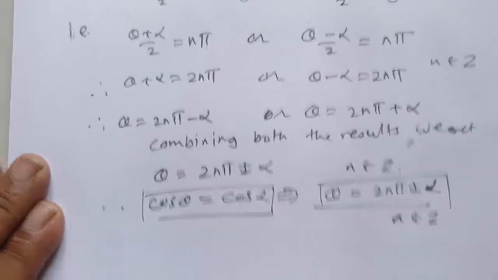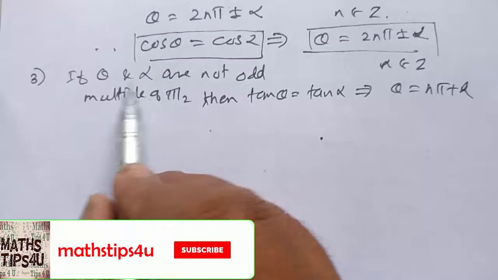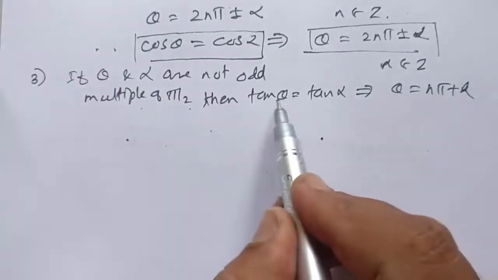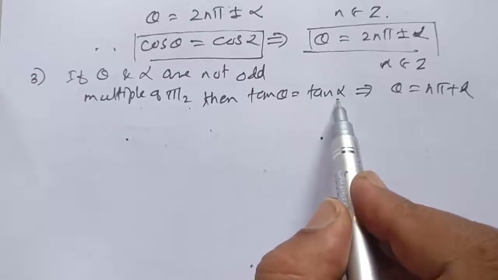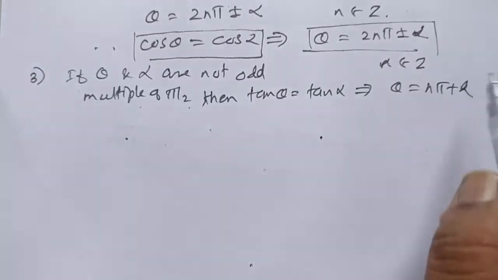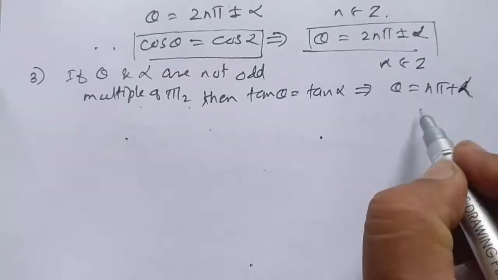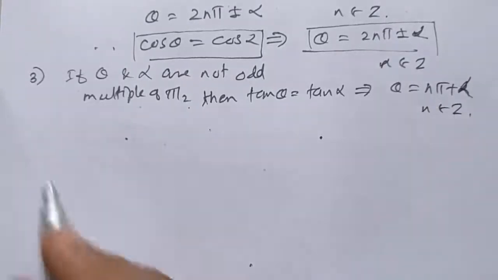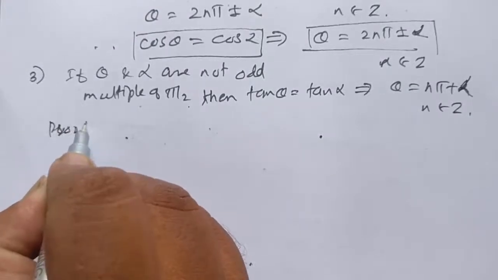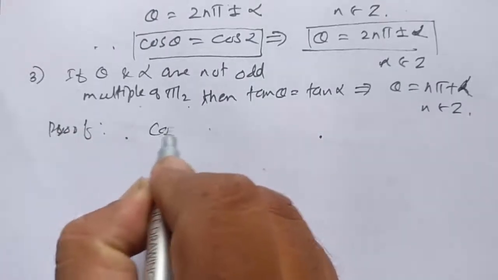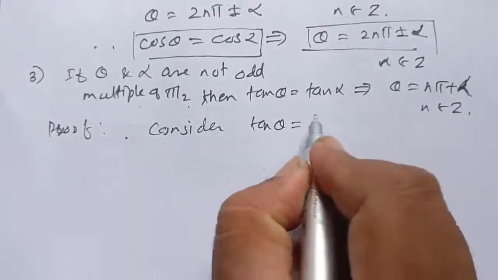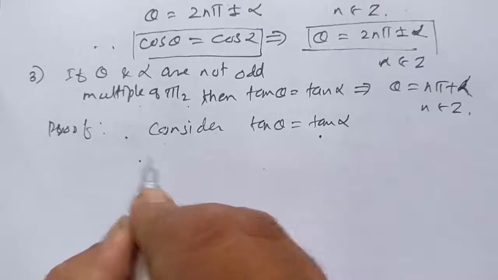Third, if theta and alpha are not odd multiples of pi by 2, then tan theta is equal to tan alpha implies theta is equal to n pi plus alpha, n belongs to Z. Proof. Consider tan theta is equal to tan alpha. Therefore,